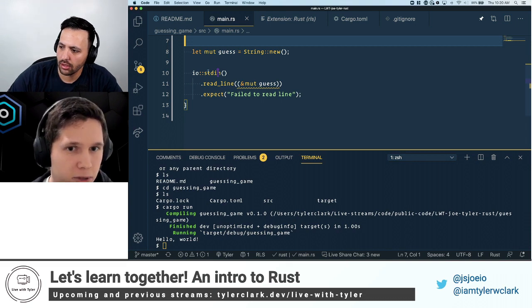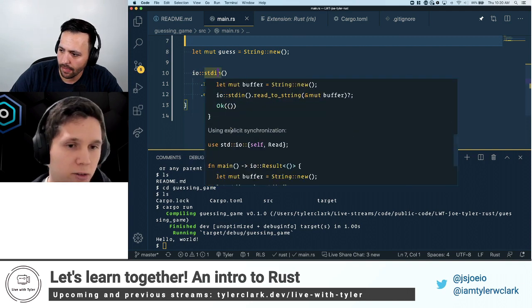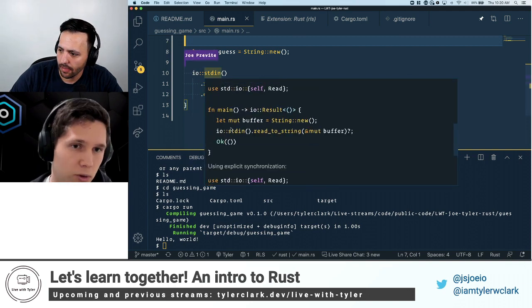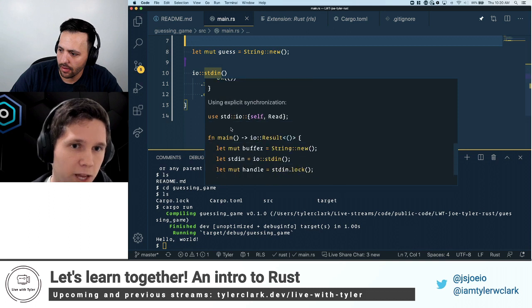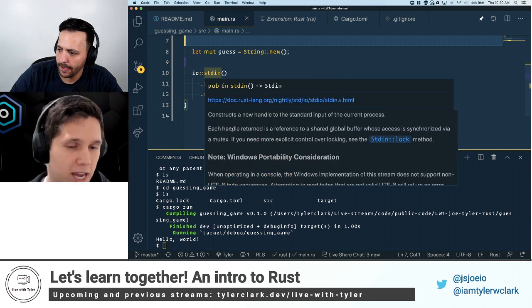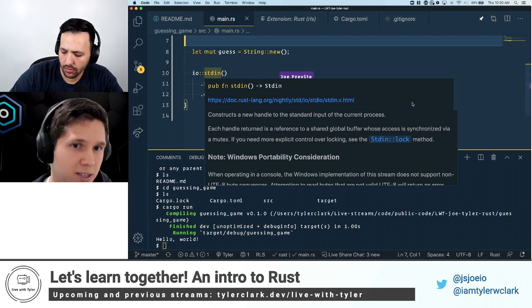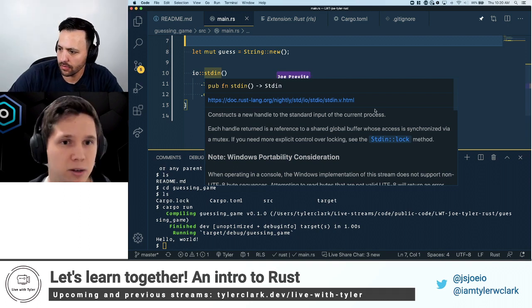If you hover over it, it explains it for us when operating in a console. We're going to be operating from a terminal, so we're going to use this, and we're calling the read_line method. We're saying, when we're operating on the console, read whatever is entered into the console and pass the buffer to the thing that we pass in, which is guess.